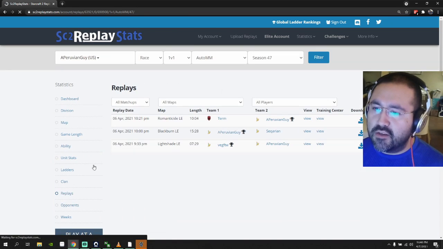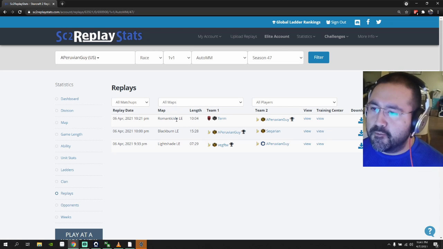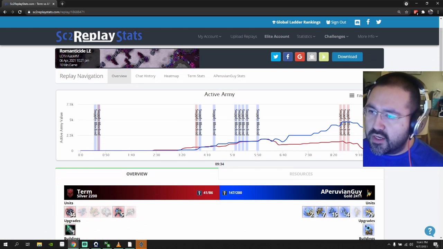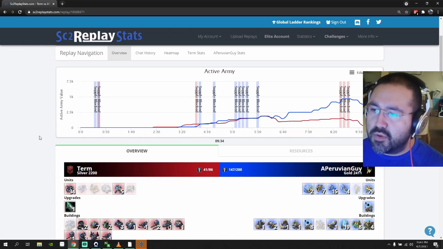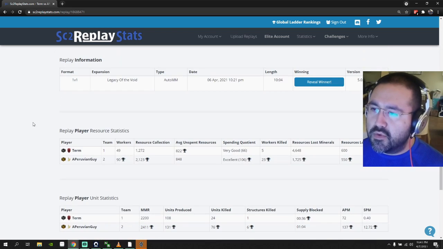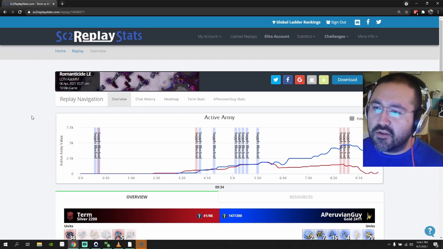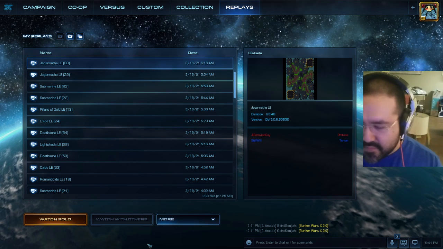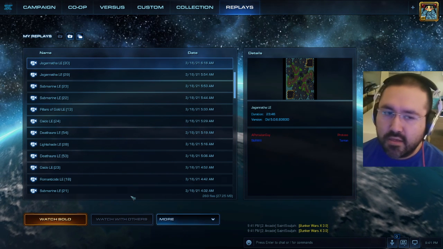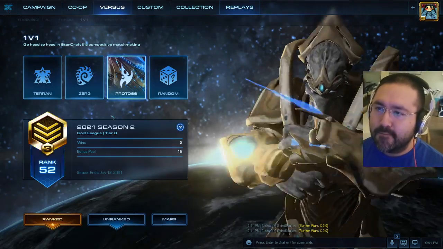And then you can look at individual replays. If we look at, I think this is our last one. And then you can look at information on each game that you played. So it gives you the timestamp and all that, the 10-minute game. It's really interesting. I think I'll go over this page at another time because you can break down a lot of stuff on this page too. But that's pretty dope. So that's what I like to do with the replays and whatnot. Make sure I'm trending upwards. That's how I like to break down my data. So let's do some versus.